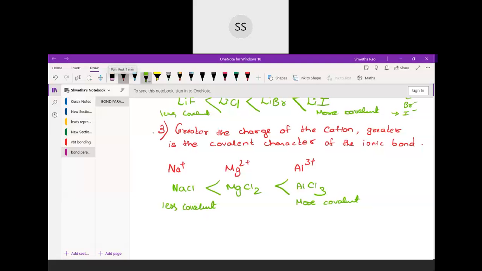So the greater the charge of the cation, the greater the covalent character of the ionic bond.